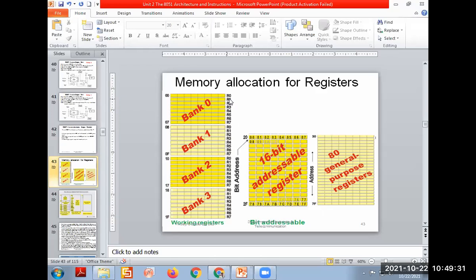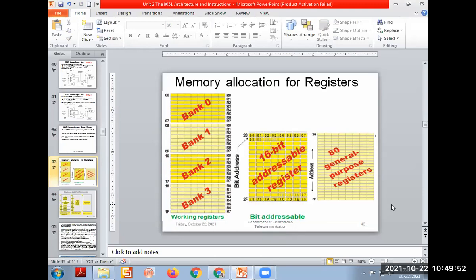For the first block only write R0 to R7. Next R0 to R7. Then the third R0 to R7, like that. Is it over? Yes. Okay.